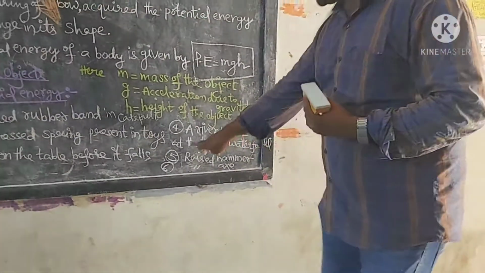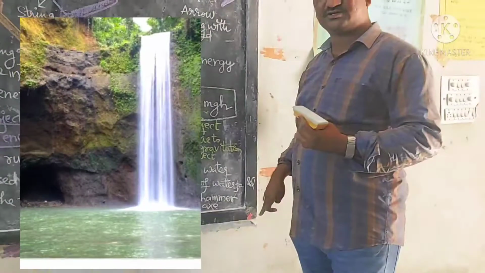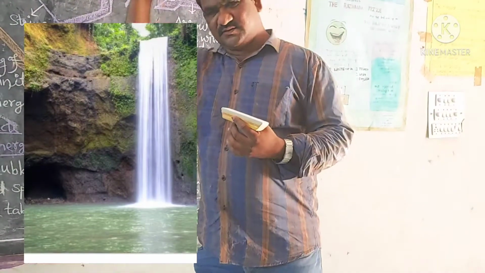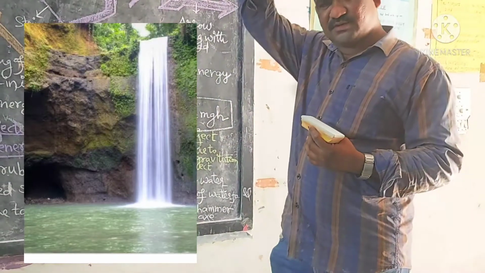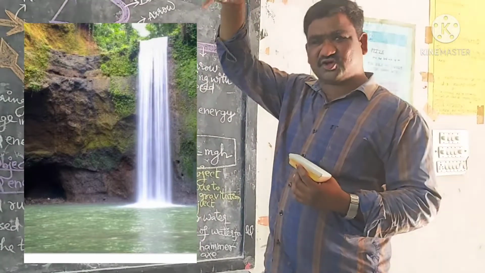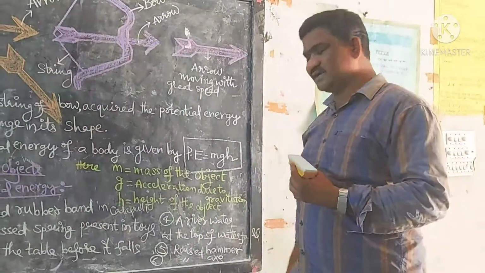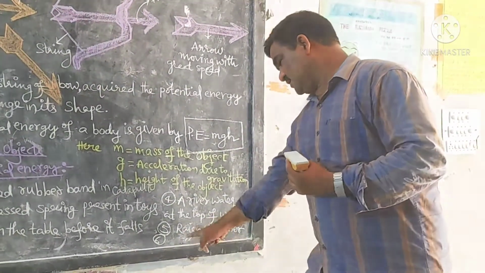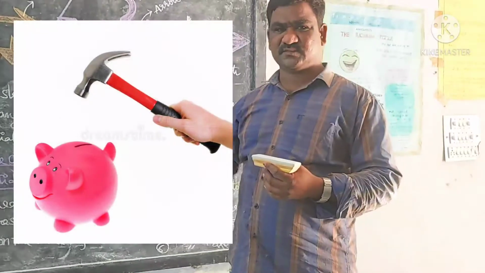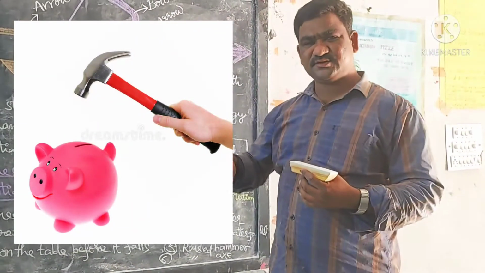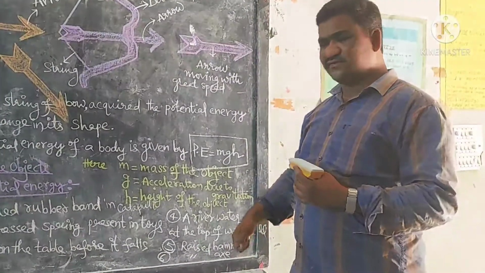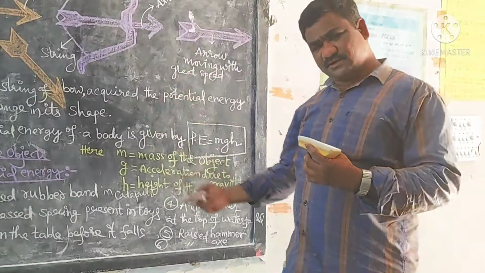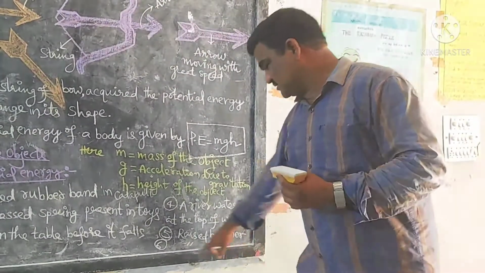River water at the top of a waterfall. When a waterfall occurs from the top of a hill, at the top it possesses potential energy. The raised hammer to strike a nail into wood or a wall. When we raise the hammer, in that position it possesses potential energy.